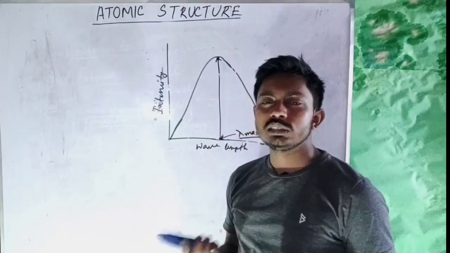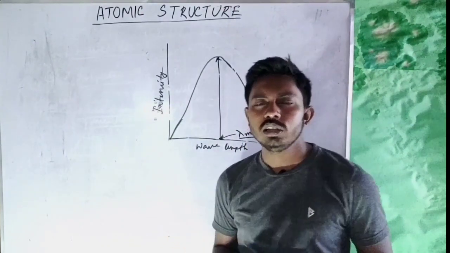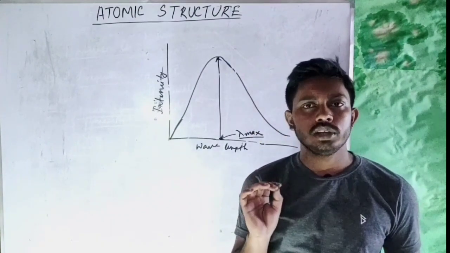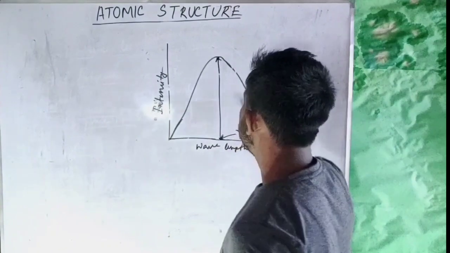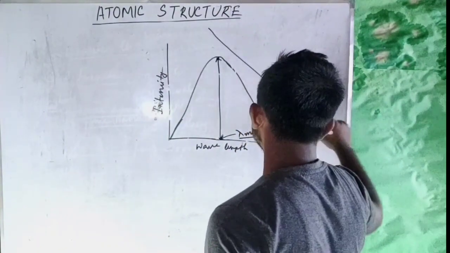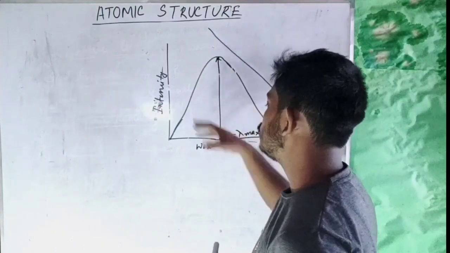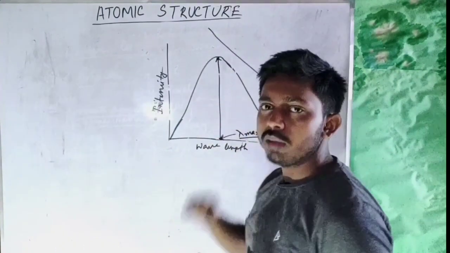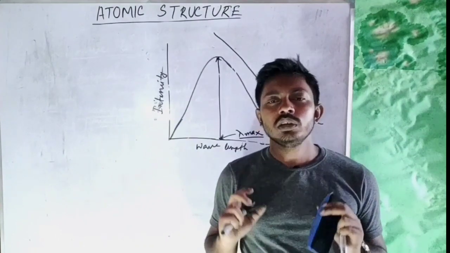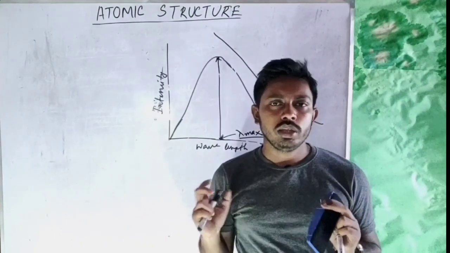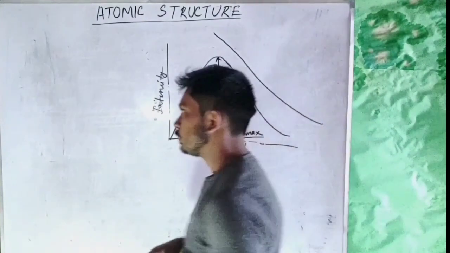Many scientists, considering the classical electromagnetic theory of Maxwell, tried to explain the blackbody radiation, but their theoretical graph of blackbody radiation was in this manner. So they were unable to explain the actual graph of a blackbody radiation. To explain the actual blackbody radiation curve, Max Planck, a German scientist, put forward his quantum theory.